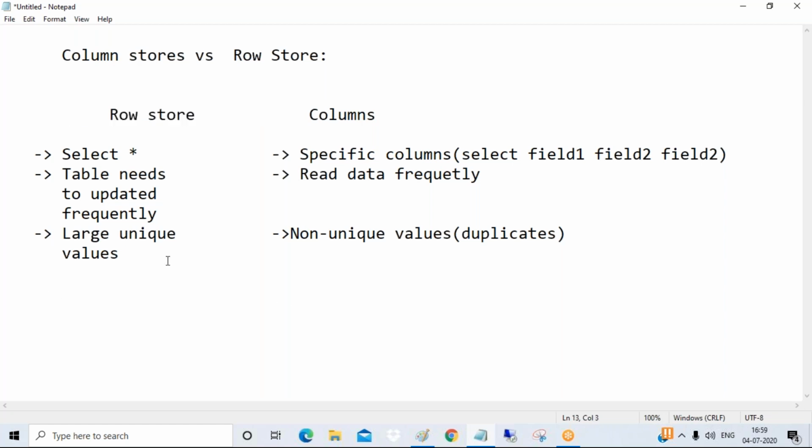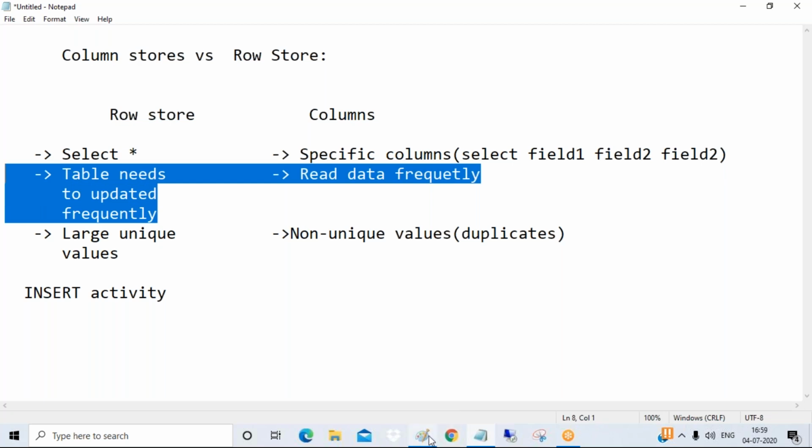Now a question arises, what about the insert activity? Tell me, is column store better or row store better? If you want to perform insert activity, which is better? Row store. Sorry, extremely sorry. Yes, row store is better, correct. Same like update, and I explained that also.